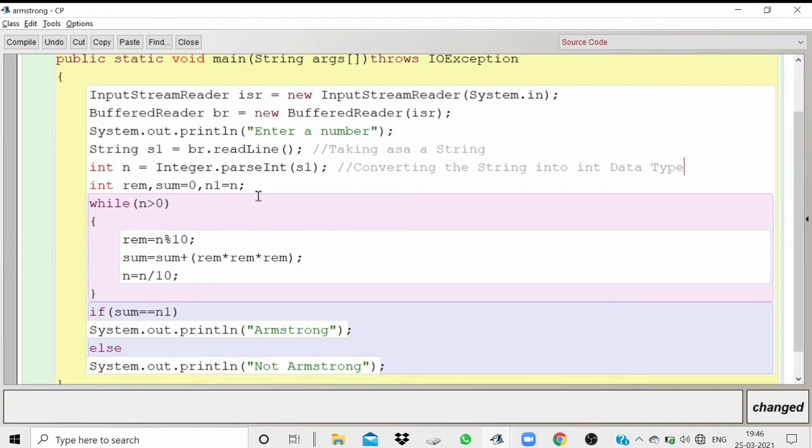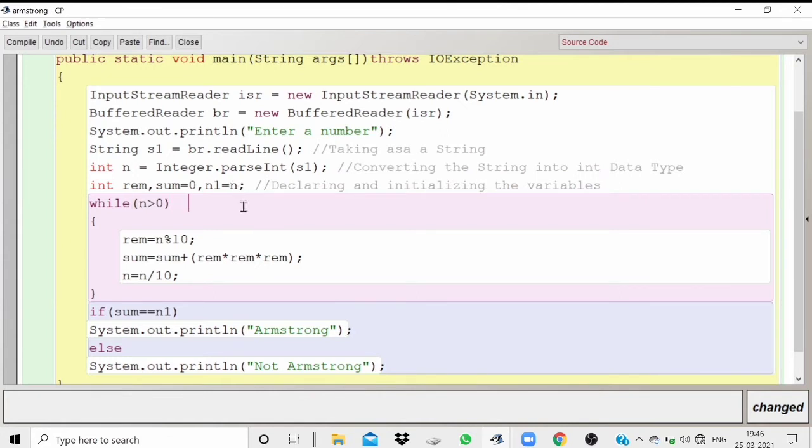Now for this line, int rem, sum is equal to 0, n1 is equal to n. Here you can see that we are declaring the variables and initializing them too. So we'll be writing double slash, declaring and initializing the variables. Here the declaration and initialization of the variables is done.